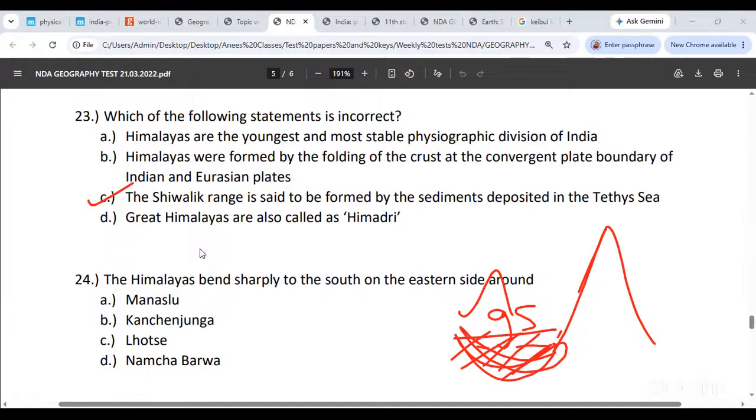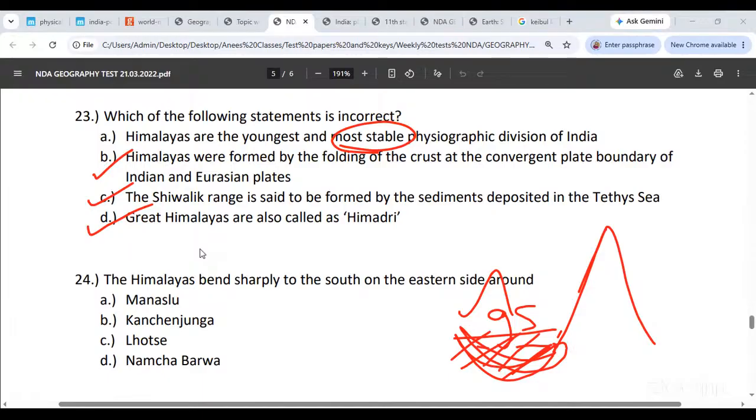Great Himalayas को हिमाद्री बोलते हैं. हाँ जी, बोलते हैं. Himalayas are formed by the folding of the crust at the convergent plate boundary. Indian Eurasian plates का convergent boundary है, वहां पे folding हो रहा है crust का. इस statement में problem क्या है? They are the youngest. They are not stable. They are in fact very, very unstable. Remember, they are very subject to all sorts of volcanic and seismic activity.